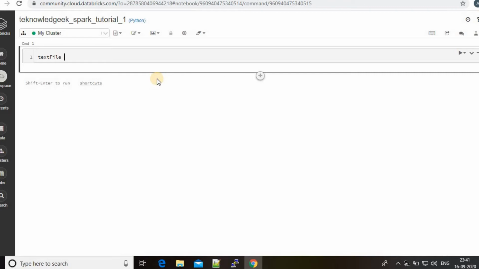Text file is equal to spark dot read dot text, and I use some default file from Databricks.